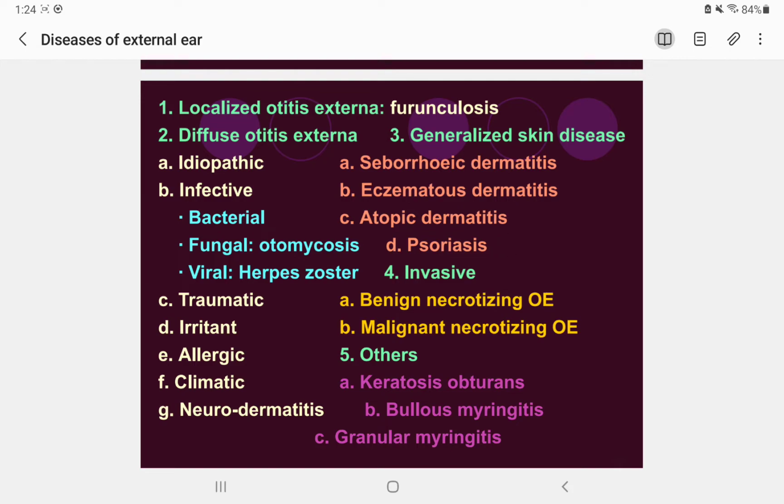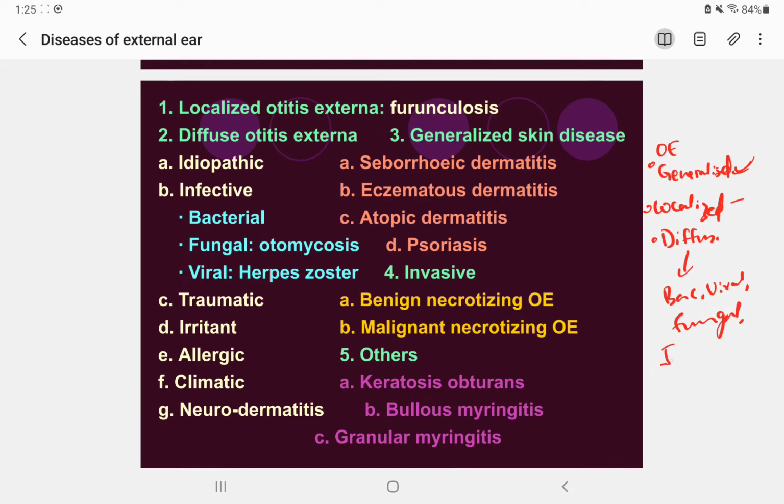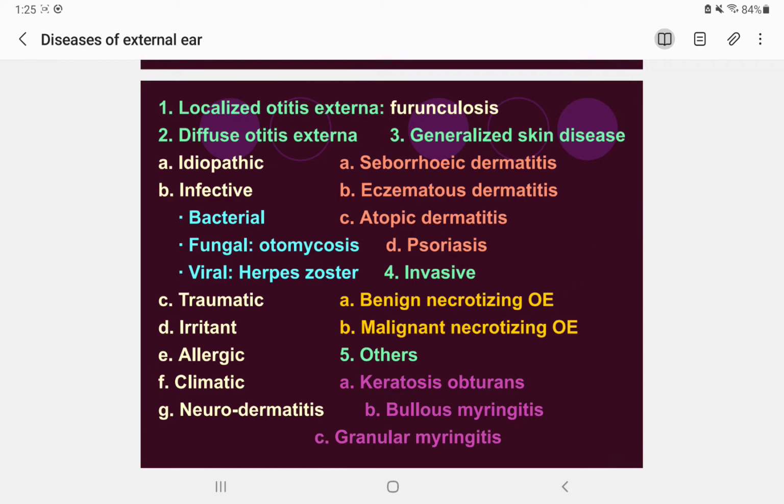And in the other classification, okay, let's discuss. Otitis externa is classified into generalized, localized and diffuse. Generalized means all the skin diseases that are not only in the ear but also on the whole body. Localized means furunculosis, and diffuse can be caused by many factors: bacterial, viral, fungal under infective, and also idiopathic, traumatic, allergic, etcetera. Okay, so this is an easy thing.